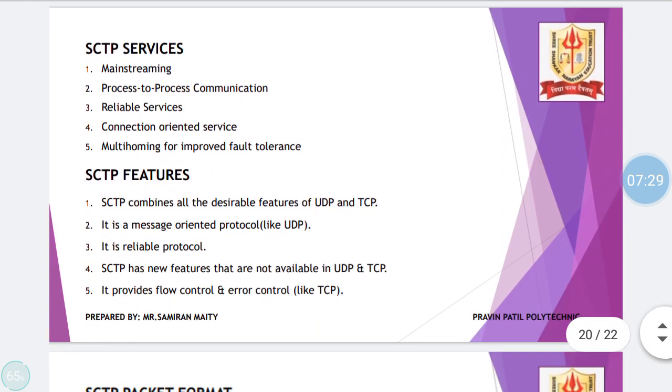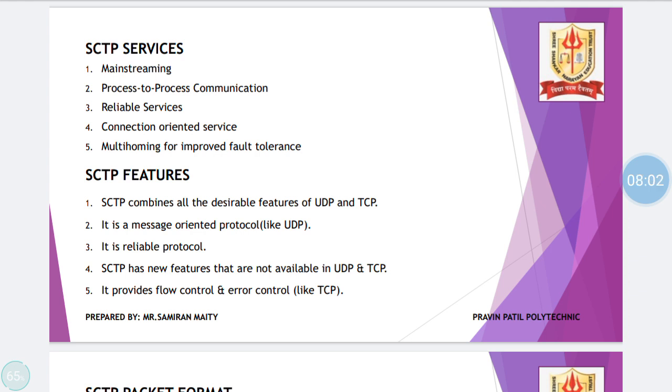Fine. So some of the services of SCTP are given: mainstreaming, process to process communication, which we have seen in the first video, reliable services, connection oriented services, and multi-homing for improved fault tolerance. Now what is multi-homing? There is more than one path designed as far as multi-homing is concerned. Even if, for example, path 1 fails, it has path 2. Even if path 2 fails, it has path 3. So in the sense, fault is tolerated because there are various paths. That is nothing but multi-homing.